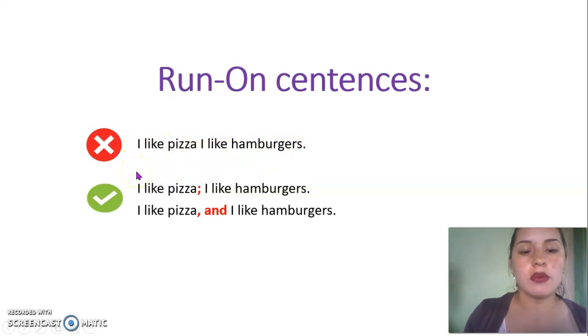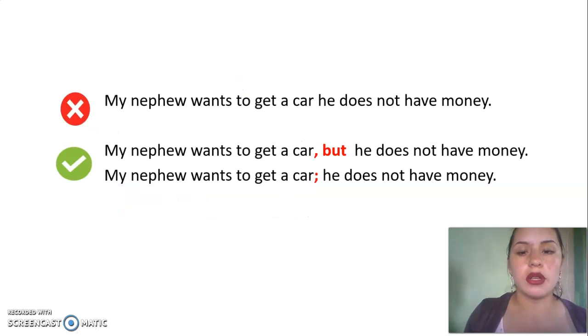In this case, we have two ways to correct them. The first, by using a semicolon. For example, I like pizza; I like hamburgers. Or simply by adding a comma and a coordinator. For example, I like pizza and I like hamburgers. Here we have another example.